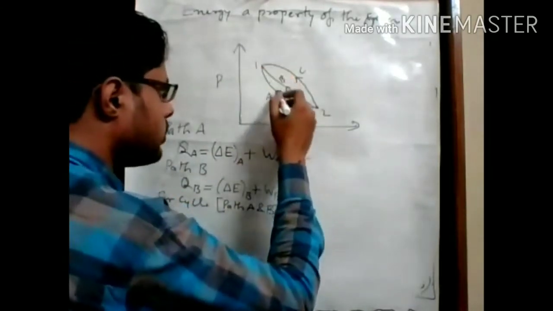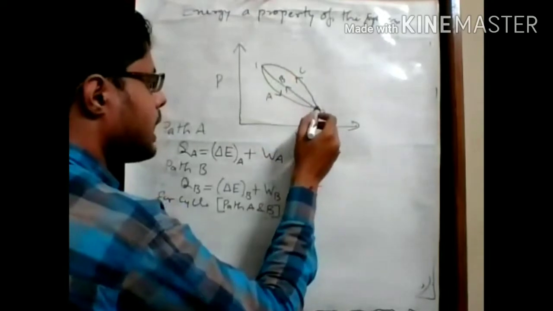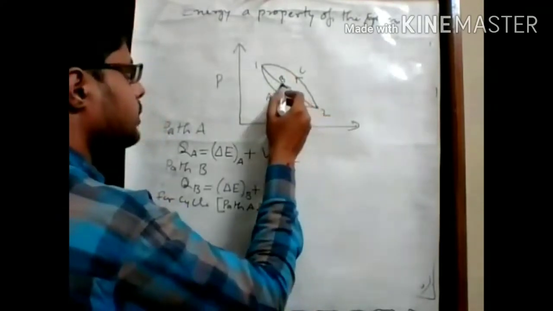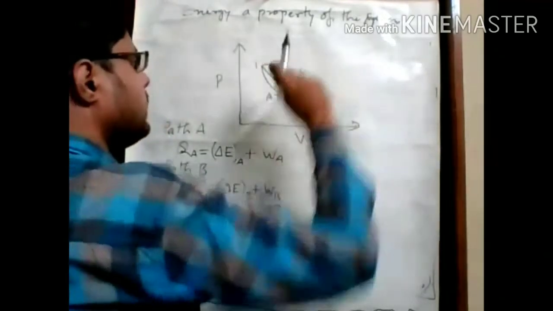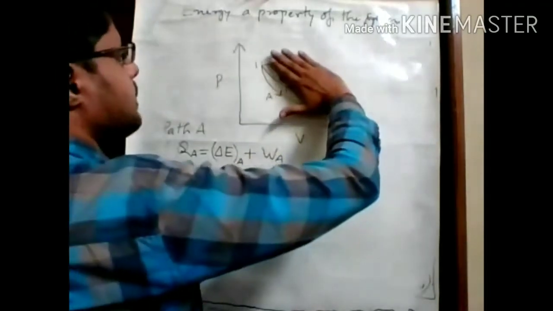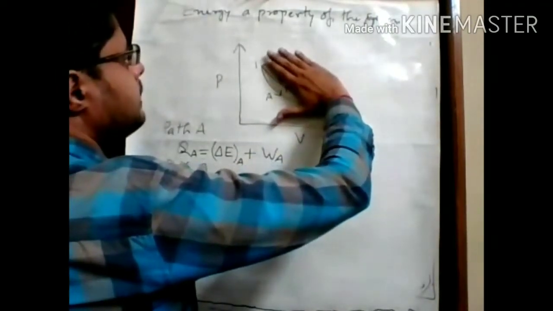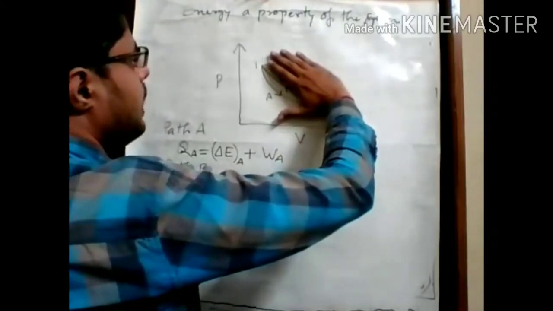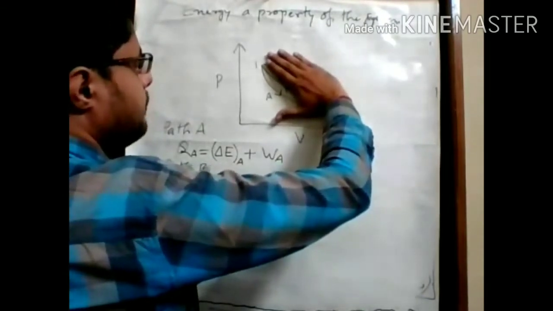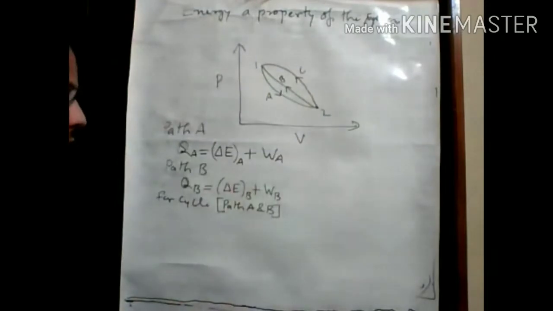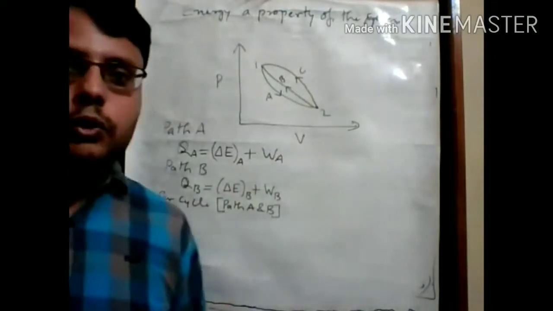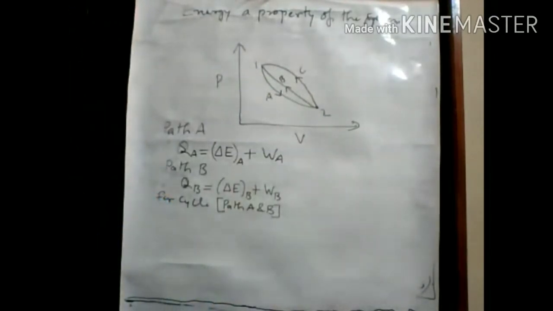We go from 1 to 2 through path A, and again move from 2 to 1 through path B. If we are not considering path C, we can combine these two paths A and B, forming this cycle AB.